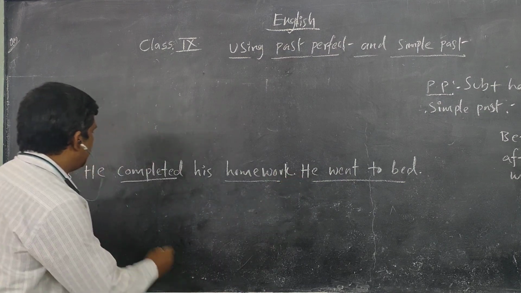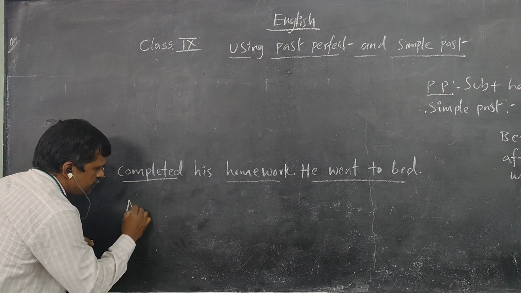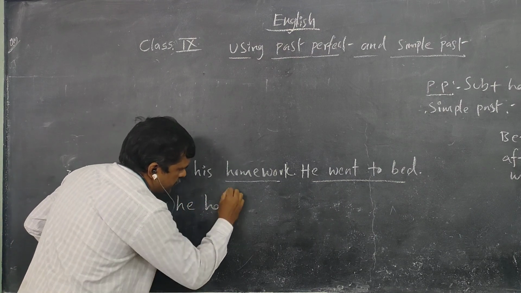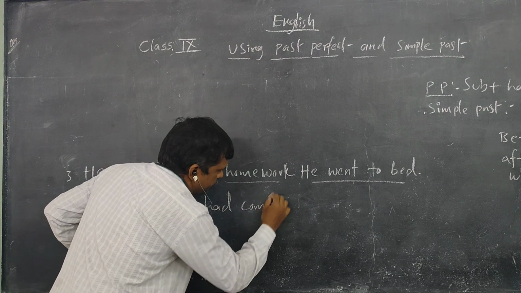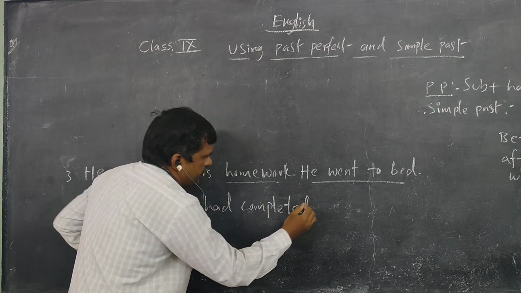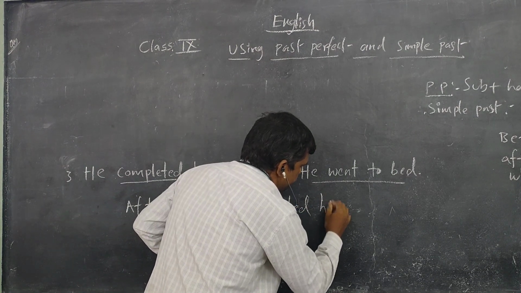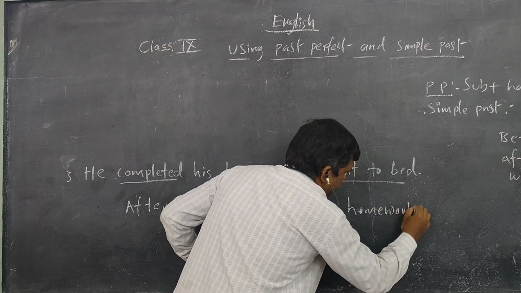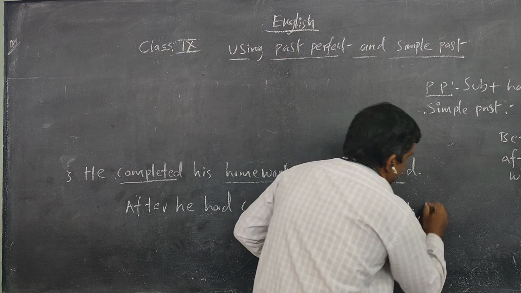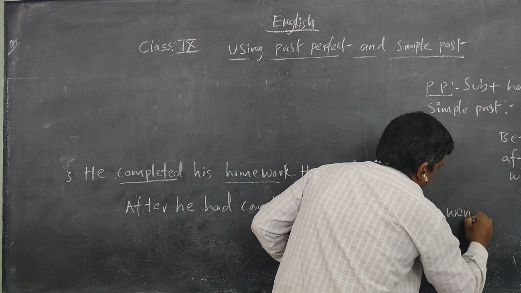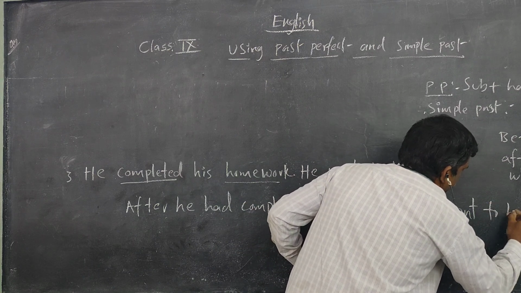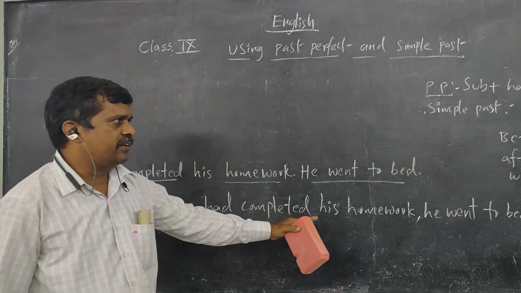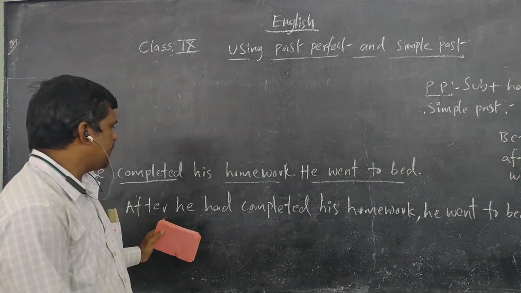So, after he had completed his homework, comma, he went to bed.